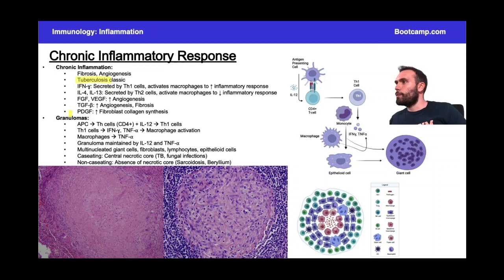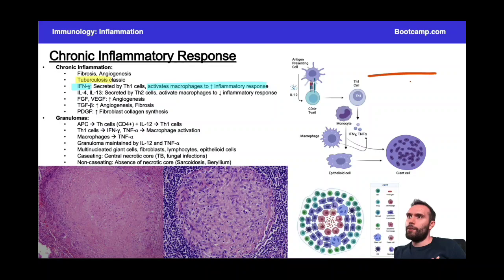So before we get into that, the things that I want you to know here, number one, interferon gamma is going to be one of the major promoting factors for macrophages to be pro-inflammatory. So think about a scale of some sort. You can think of interferon gamma as being on one side of this scale. Interferon gamma is going to be over here, and this is going to be pro-inflammatory. And then on the other side of the scale, you can have your interleukin 4 and interleukin 13, and these are both going to be anti-inflammatory. So you have your pro-inflammatory, and then you have your anti-inflammatory, with interleukin 4 and interleukin 13 being more anti-inflammatory.